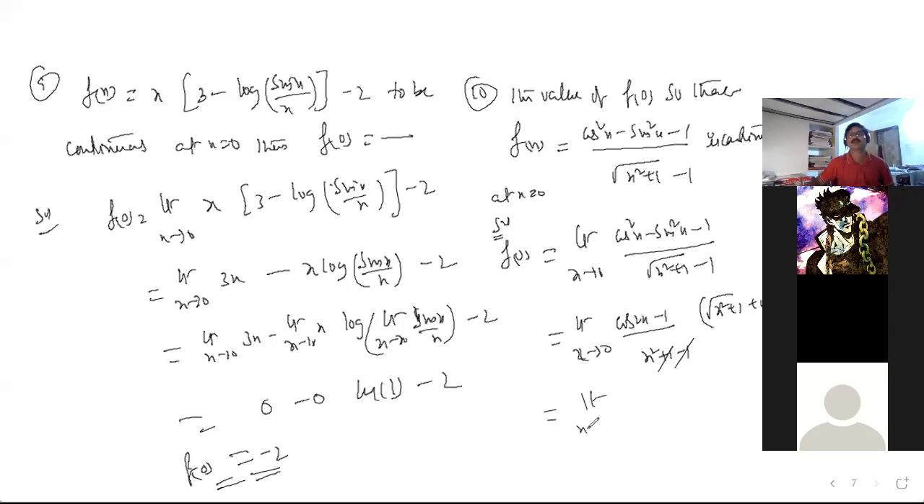Limit. Sir, in the numerator you get x square plus 1 minus 1. Correct. If I take minus common, 1 minus cos 2x by x square, x tends to 0.